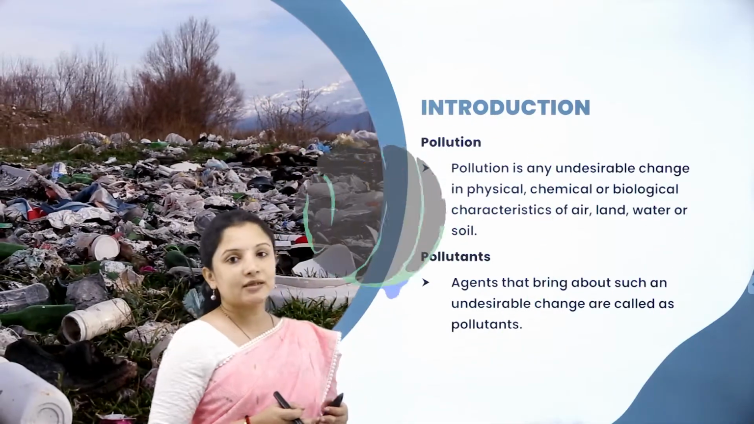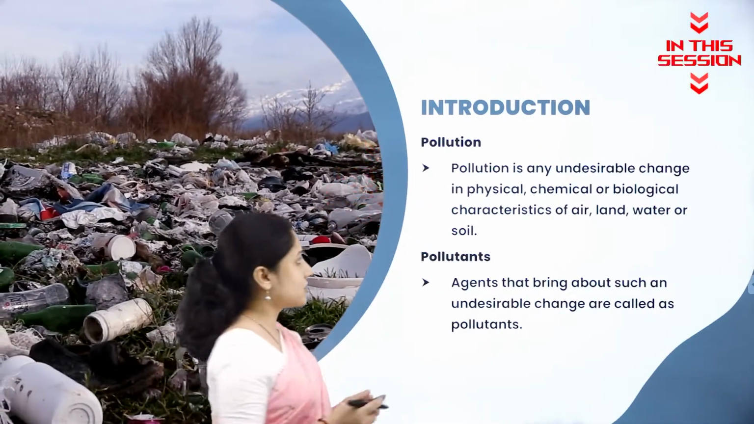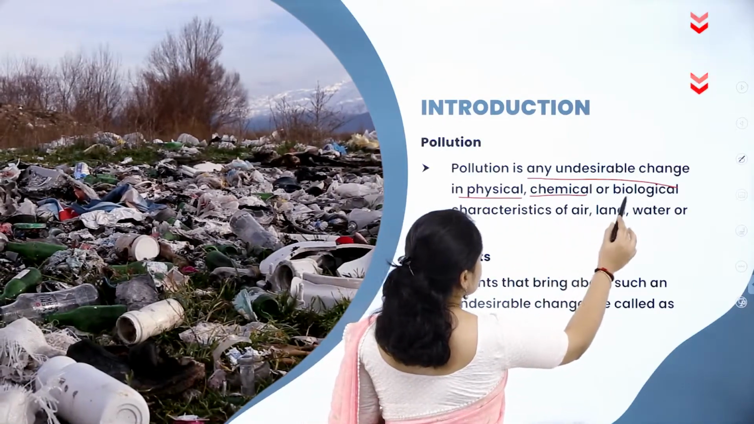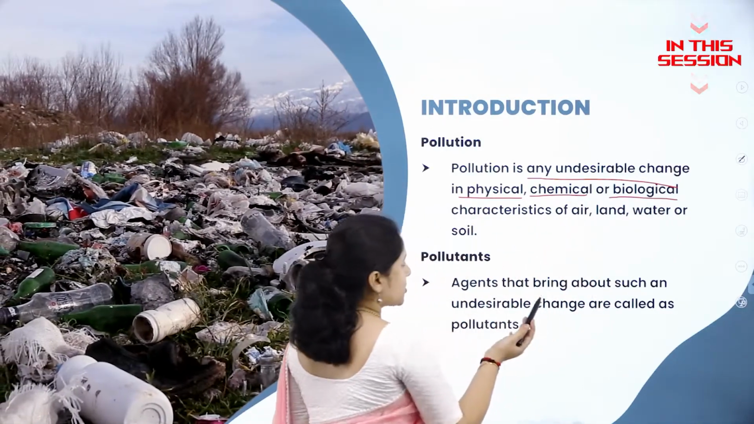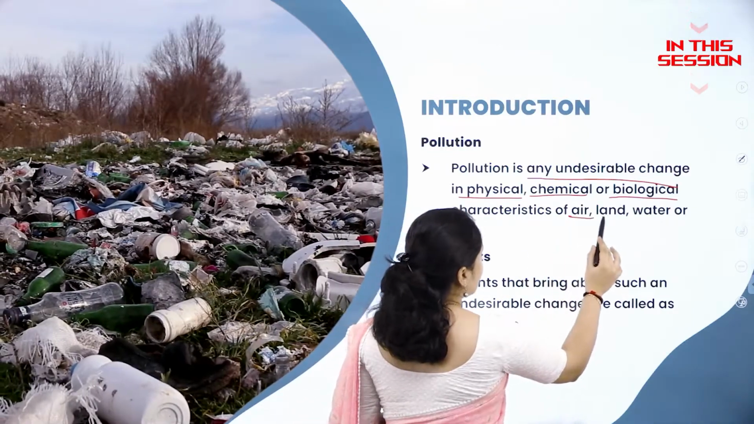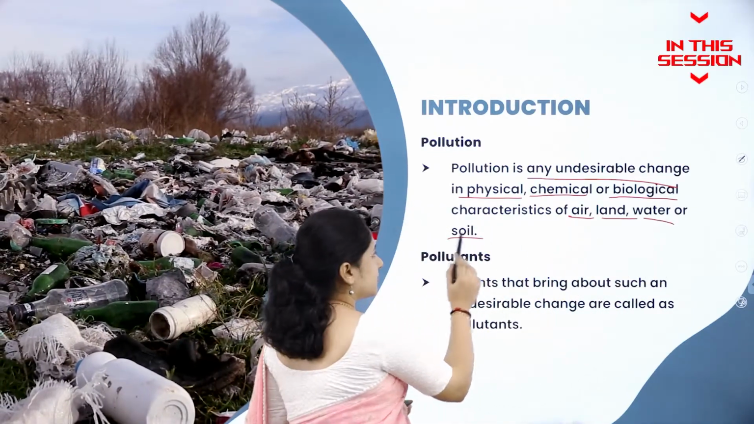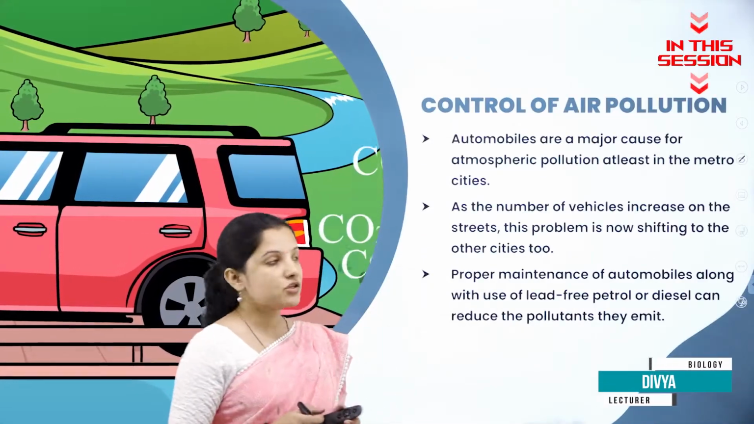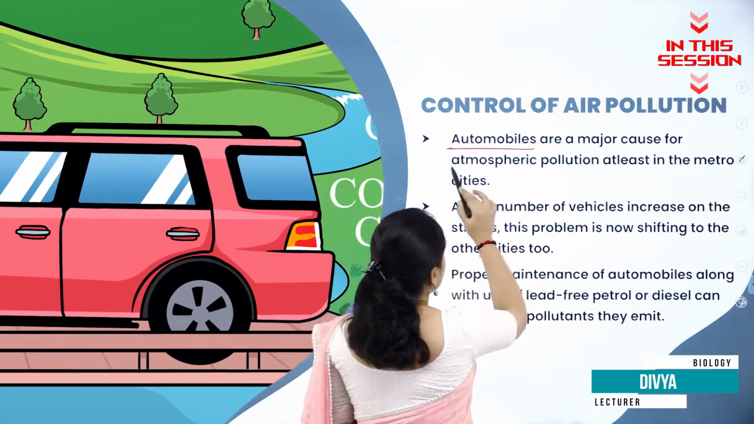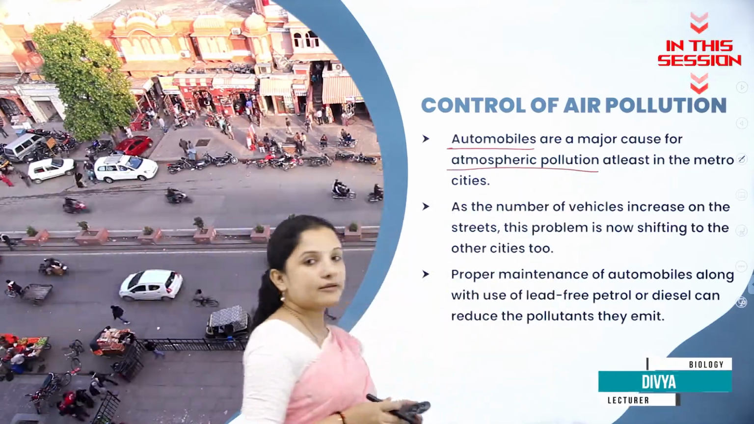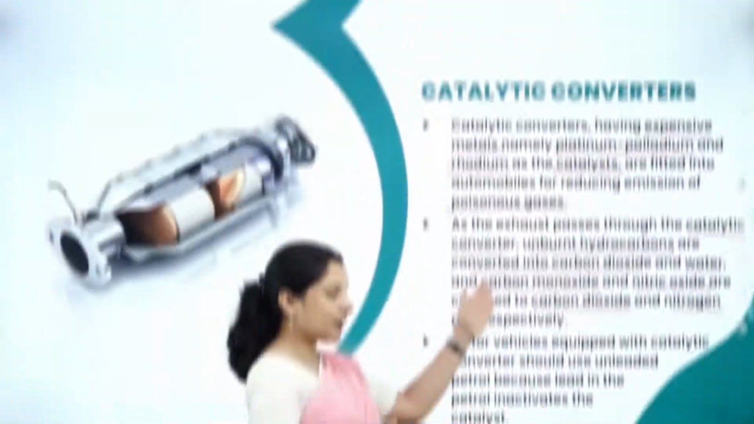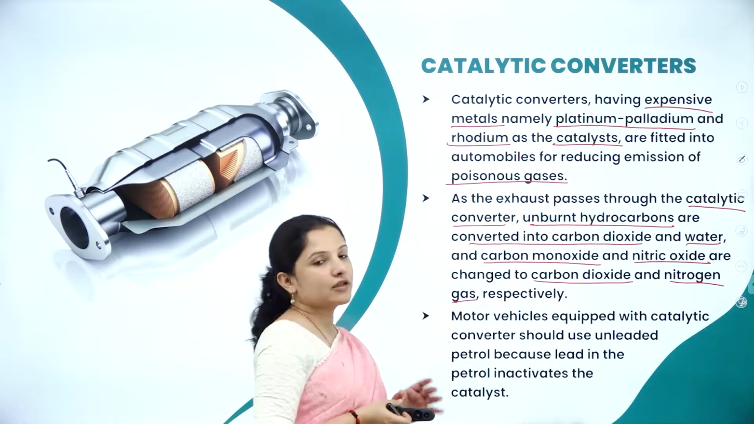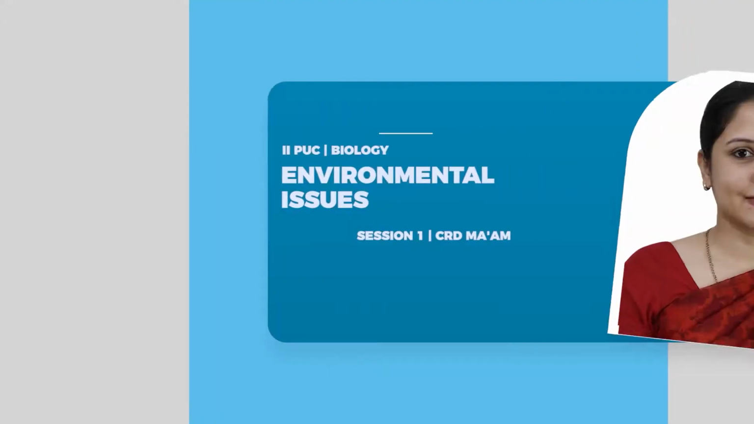So pollution is nothing but any undesirable change, be it a physical change, a chemical change, or biological changes that occur in the air, land, water, or in the soil. It is called as pollution. So automobiles are one of the major causes of atmospheric pollution, that is in the metro cities. Carbon monoxide will get converted into carbon dioxide and the nitric oxide will get converted into nitrogen gas.